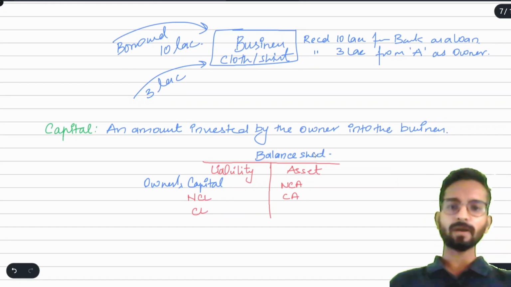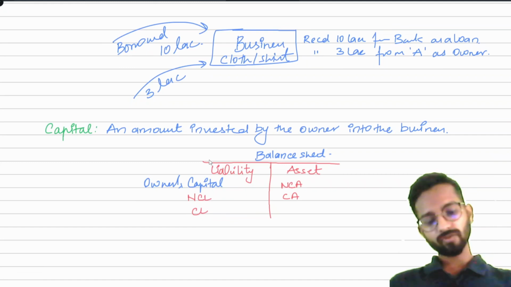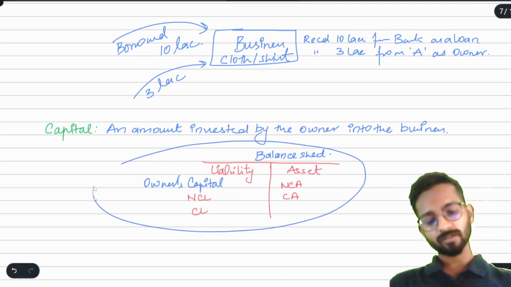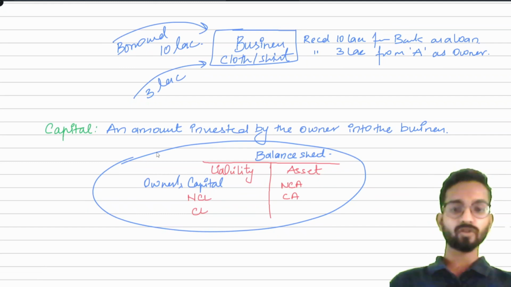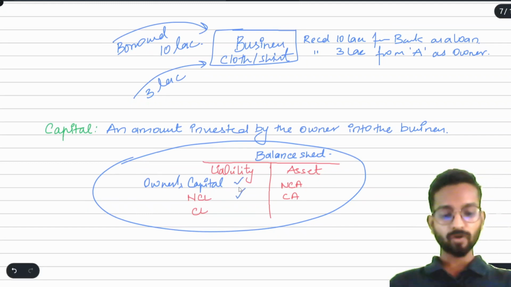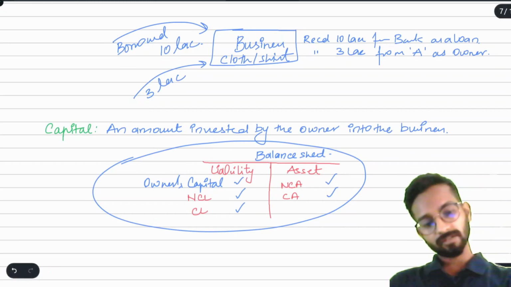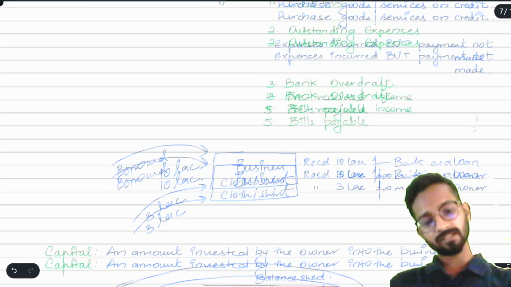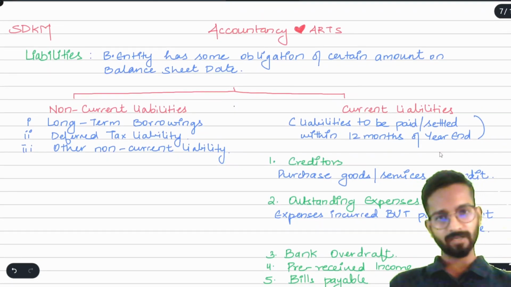We will understand this balance sheet in very detail after a few videos, but you have to remember that this is what happens on 31st March. This is called the financial position of the business: how much capital is invested by the owner, how much amount is borrowed from the public, how much is the current liability, how much is the non-current asset, and how much is the current asset. This is the end of the concept of liability. Asset has already been discussed, liability has been discussed.